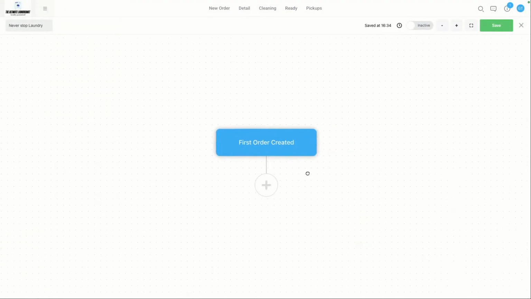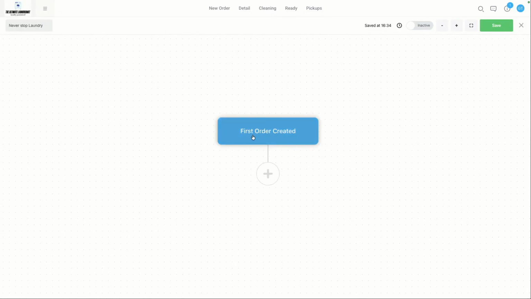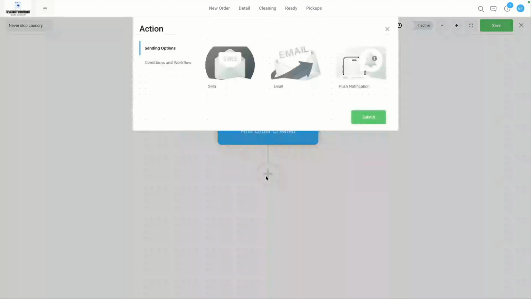So basically, as you can see, it says first order created, that's the trigger event. So now we can set what happens after that. And that's where we can use this plus symbol. So we click on the plus symbol. What do we want to happen now? So we have sending options. Do we want to send them something right away via SMS, email, or push?